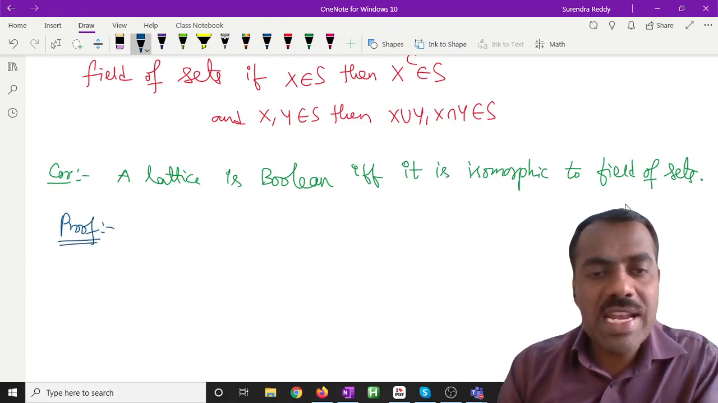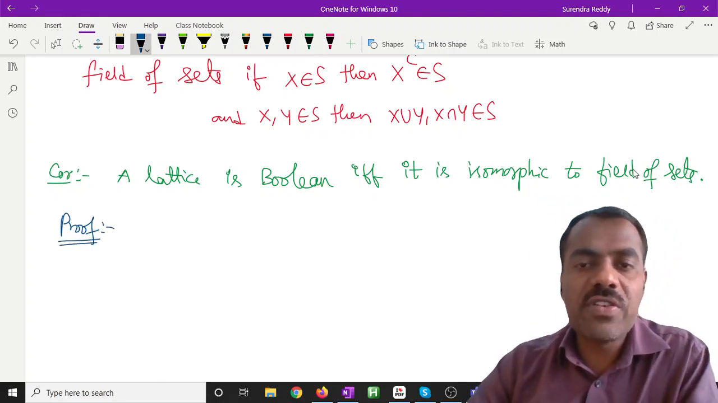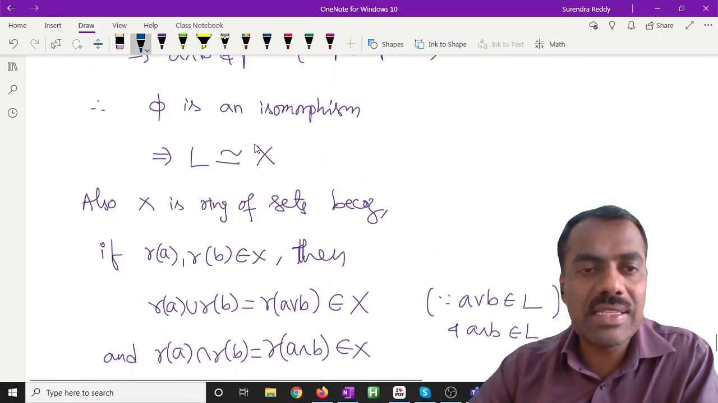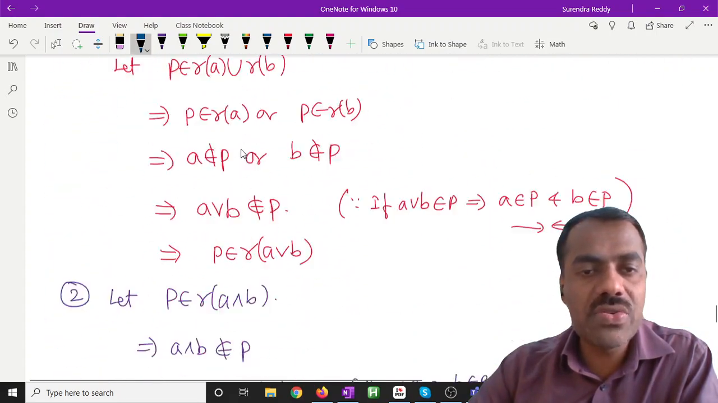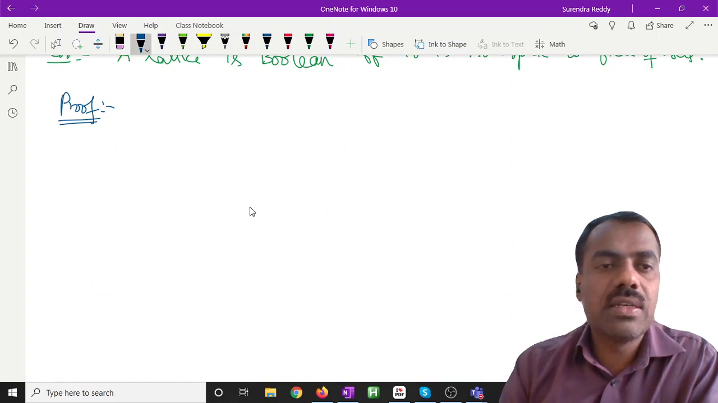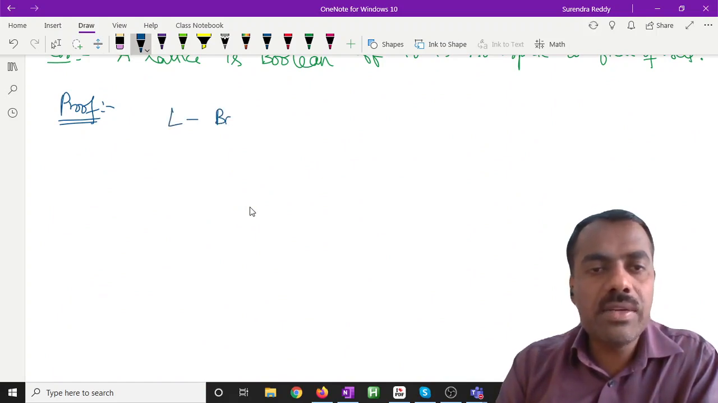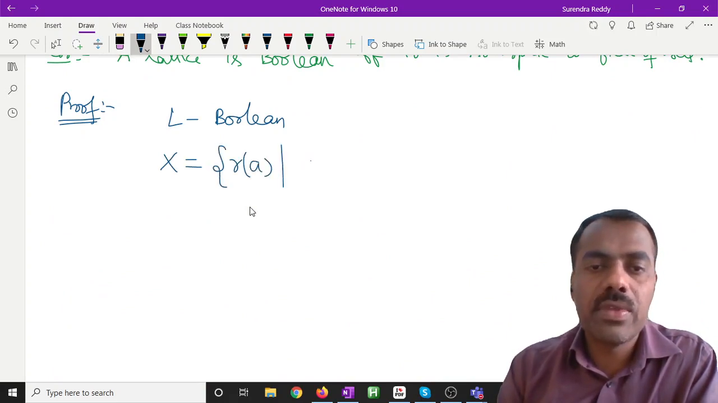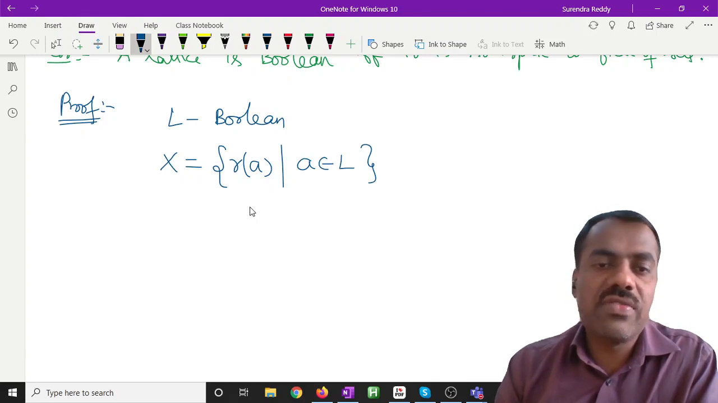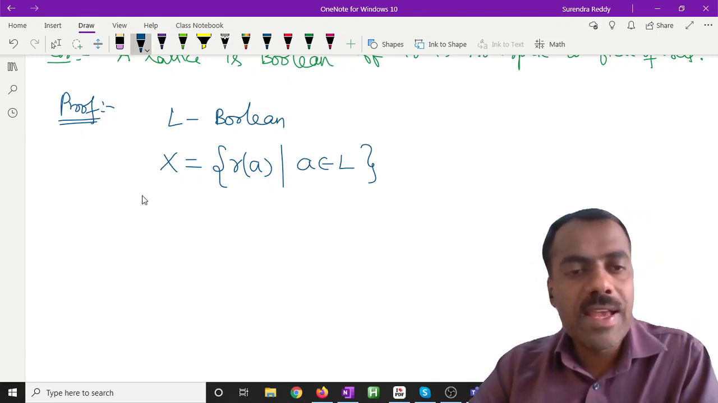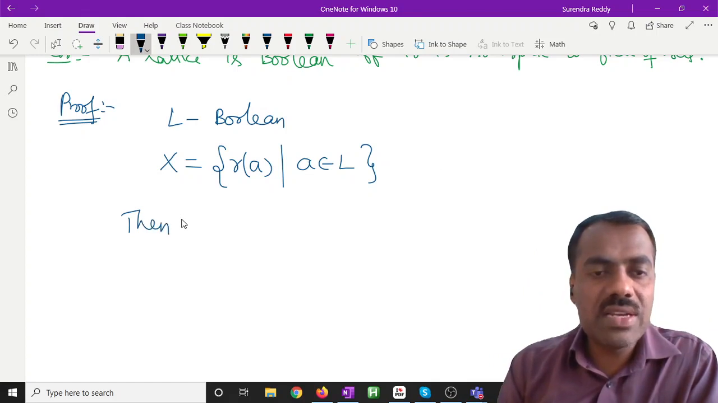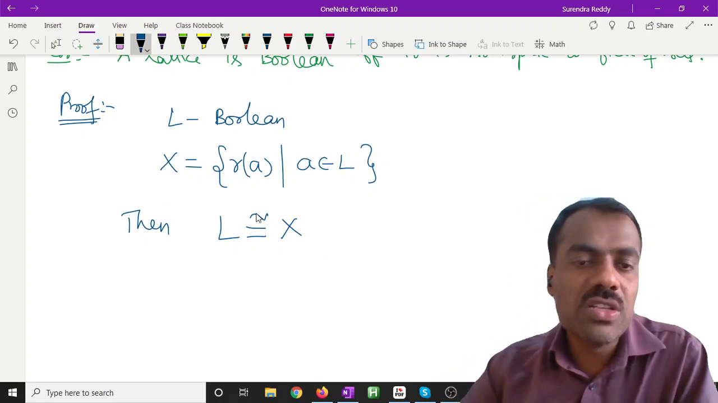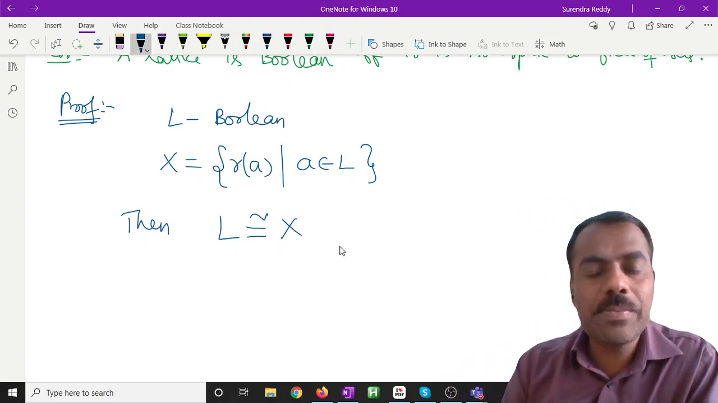If it is already Boolean, then we know it is distributive. So it is closed already with respect to the same X, same L, whatever we are considering here. Let L be Boolean, and you take X as R of A, where A is in L. What is R of A? The same as whatever we have seen there. Then by the previous result, we know that L is isomorphic to X because L is Boolean, so in particular L is distributive. Therefore L is isomorphic to X. Up to here, is it clear?